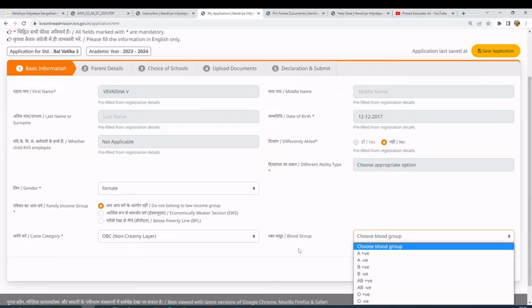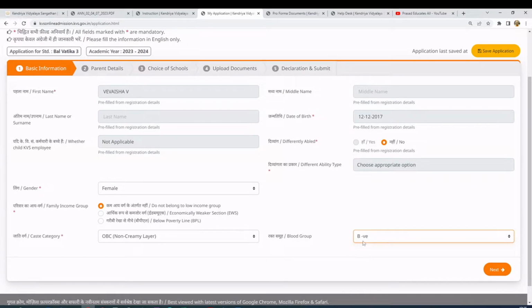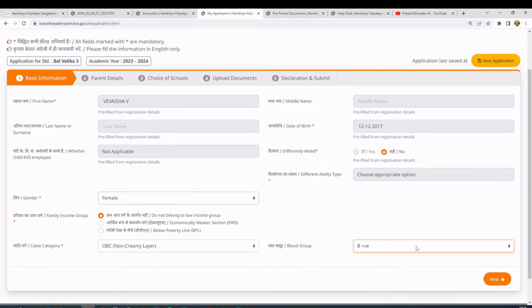So this is a non-mandatory field. If you don't know the blood group, leave it, because if you get confirmed admission, then you can update this. For now, let's put something, B positive. So I'm putting it here. If you don't know, just leave it blank and move forward.